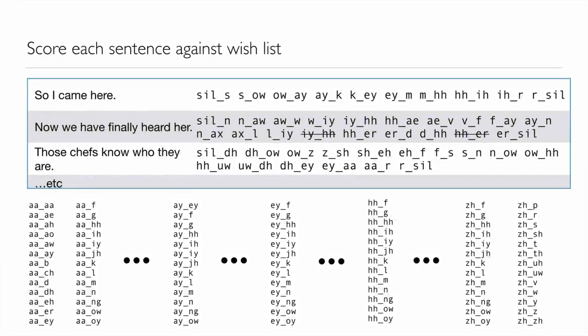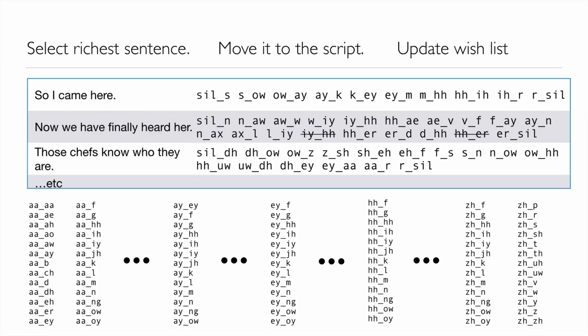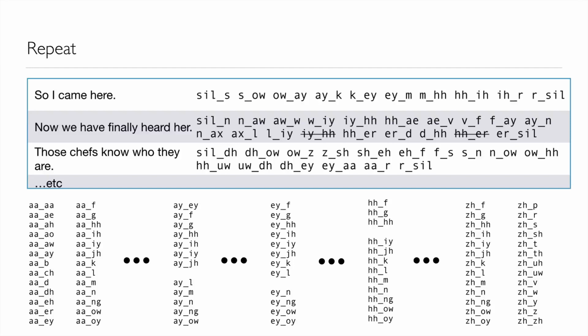So under my scoring function, it turns out that this sentence here scores the highest. It's got the most new types in the smallest sentence. So I will select that sentence and I'll put it in my script for my speaker to read out in the recording studio later. And I'll remove it from the large database and then I'll repeat that procedure.